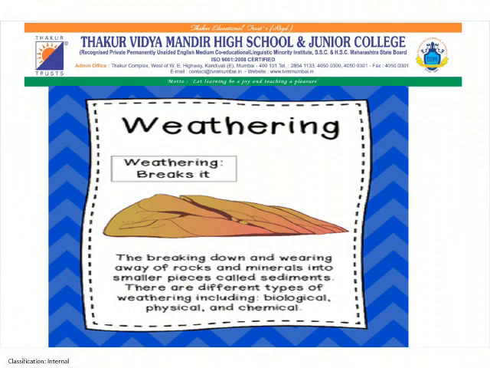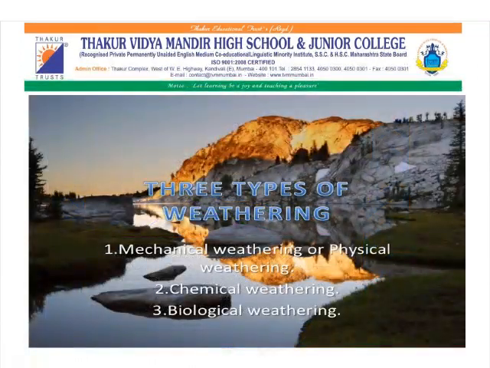Now, what is weathering? The breaking or weakening of rocks is a natural phenomenon. It is called weathering. Now, weathering can be of three types: mechanical weathering, which we can also call physical weathering, chemical weathering, and biological weathering. In arid climates, mechanical weathering is dominant, while in humid climates, chemical weathering is more effective. Biological weathering occurs because of living organisms.